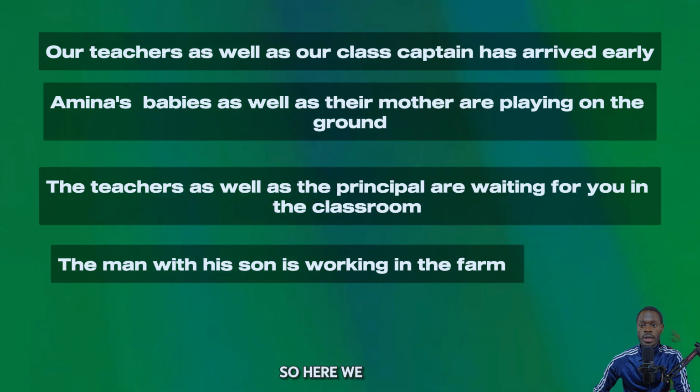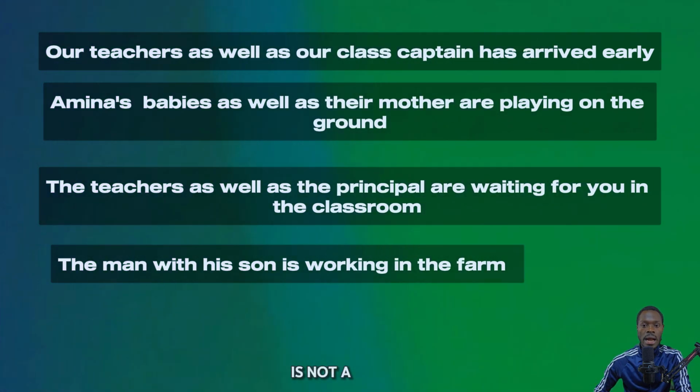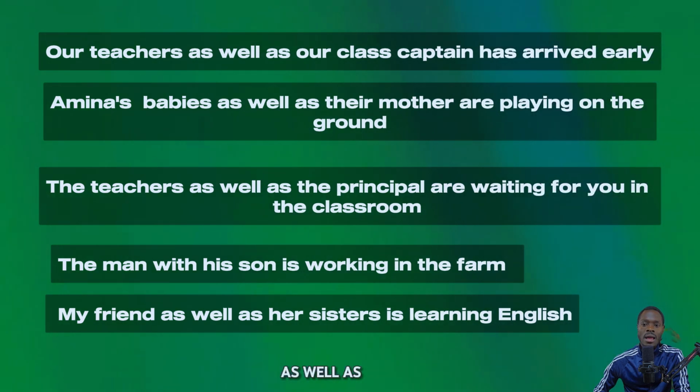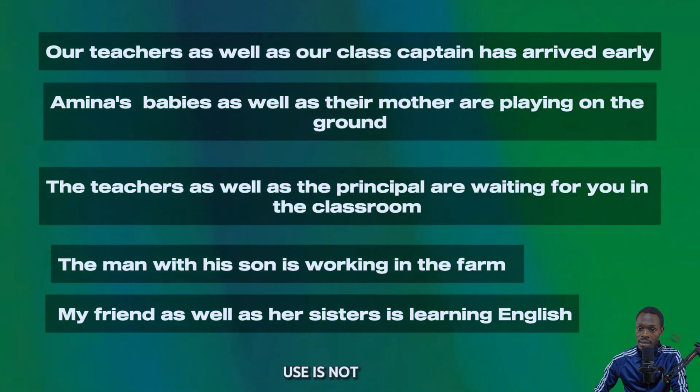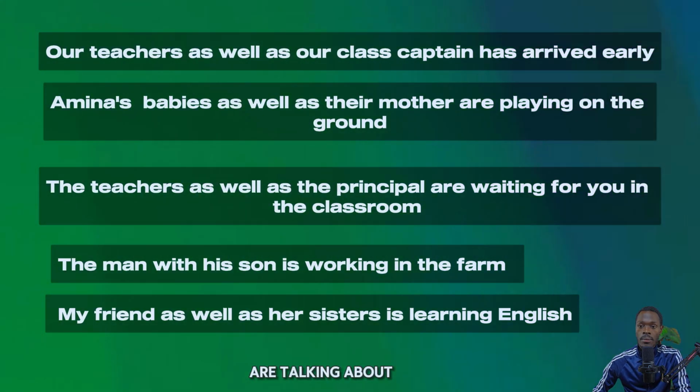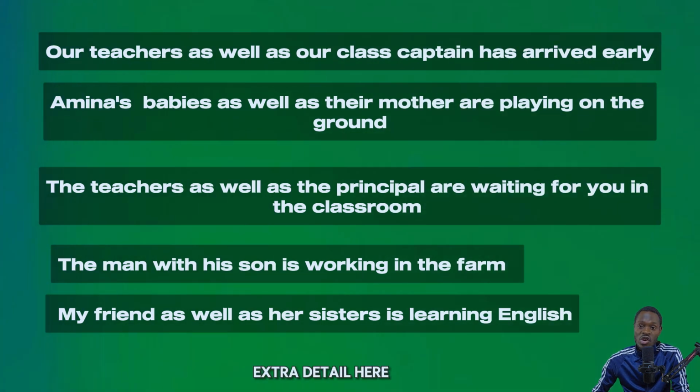The man. So here we will also use is, not are. Or you can hear something like my friend as well as her sisters is learning English. We would also use is, not are, because my friend is who we are talking about. Her sisters are extra detail here.